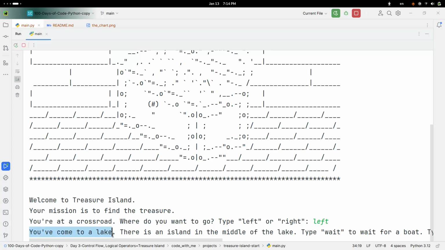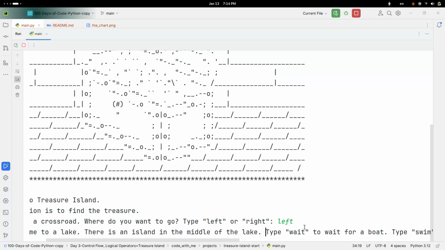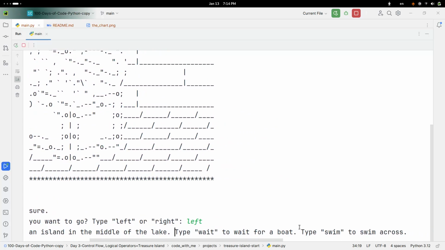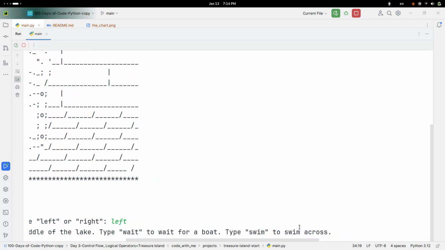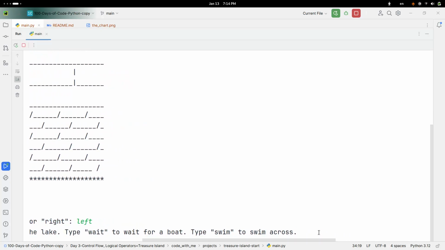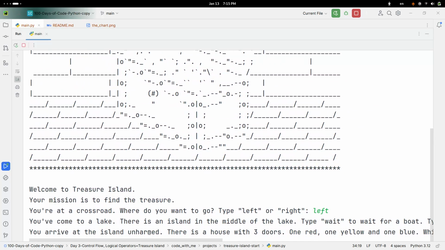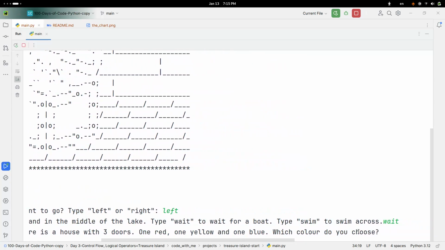It says you've come to a lake. There is an island in the middle of the lake. Type wait to wait for a boat. Type swim to swim across. So I'm not going to swim across. I'm not a good swimmer, so I'm just going to say wait. You arrive at the island unharmed. There is a house with 3 doors, one red, one yellow, and one blue. Which color do you choose?